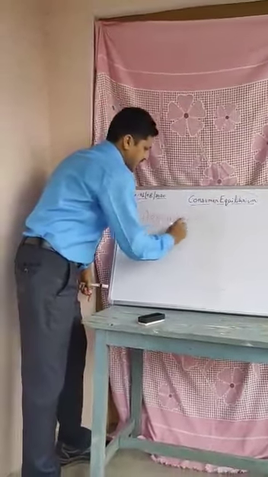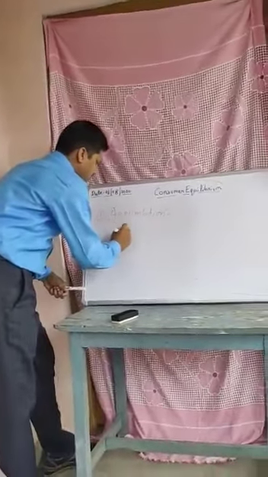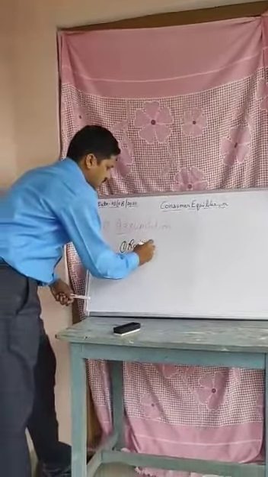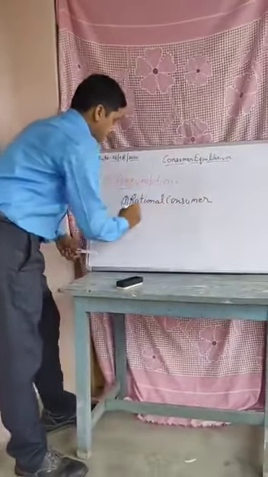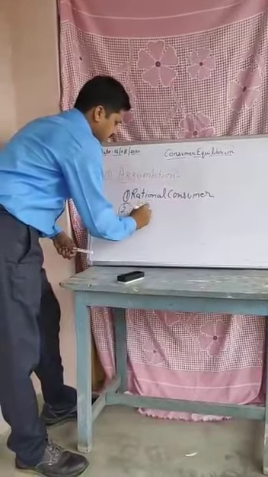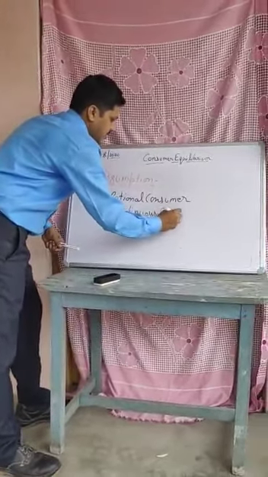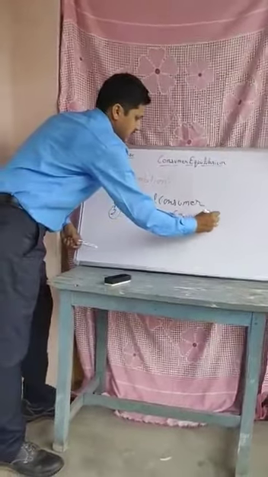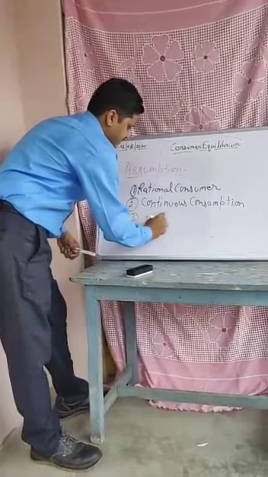The assumptions are: first, the rational consumer. Second, continuous consumption. Third, income must be constant.